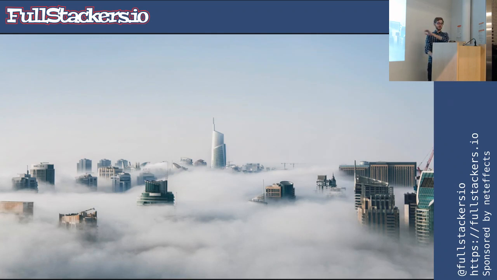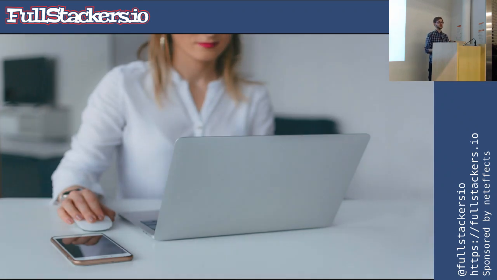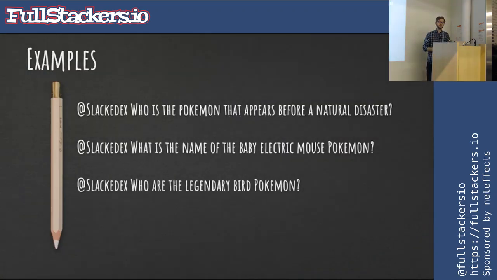So instead of looking at this, why don't we look at it from a different point of view? First, we were looking at it from the top down, trying to look at the clouds. What if we look at it from the user's point of view? What do they actually see? The user's point of view is text. Doesn't matter how it gets into Slack, it's just text. So it could be someone does voice to text, they type it, they draw pictures, and it turns into text, what have you. It's text that we worry about.